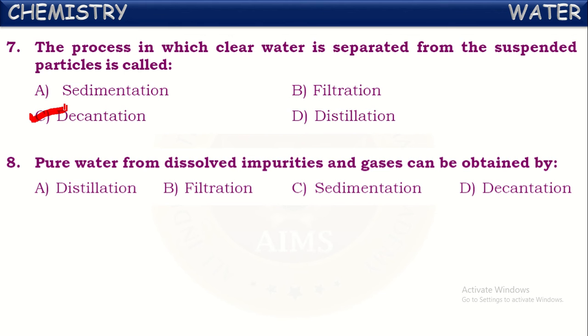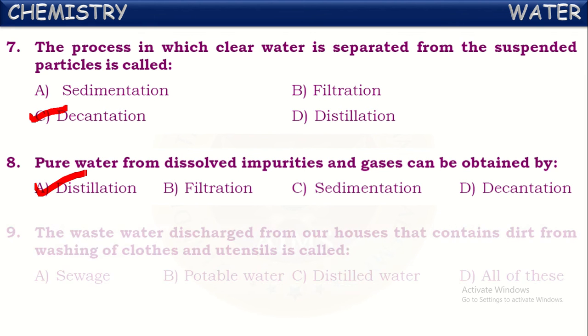Pure water from dissolved impurities and gases can be obtained by. So if water contains dissolved impurities and gases, these can be separated and we can obtain pure water by the process called distillation. The water obtained by distillation process is the purest form of water that we call distilled water.